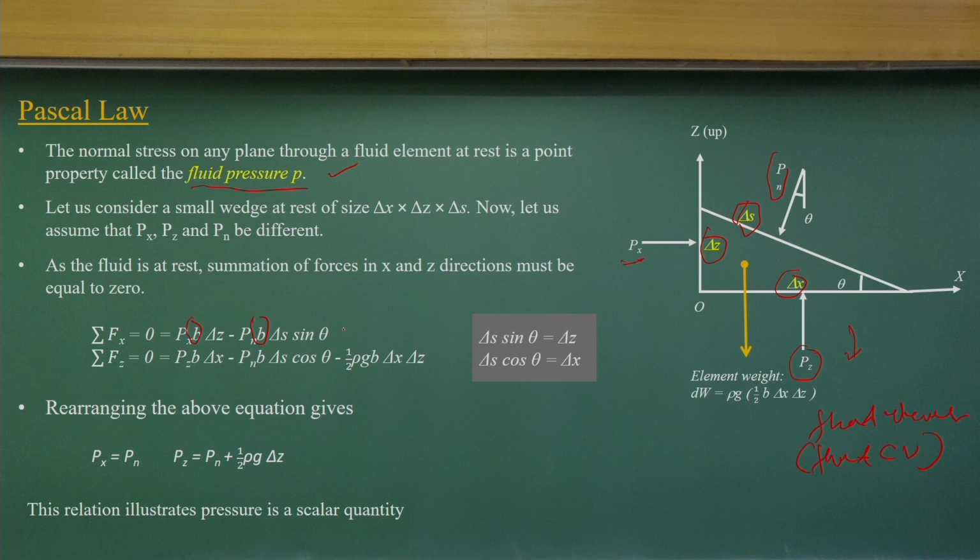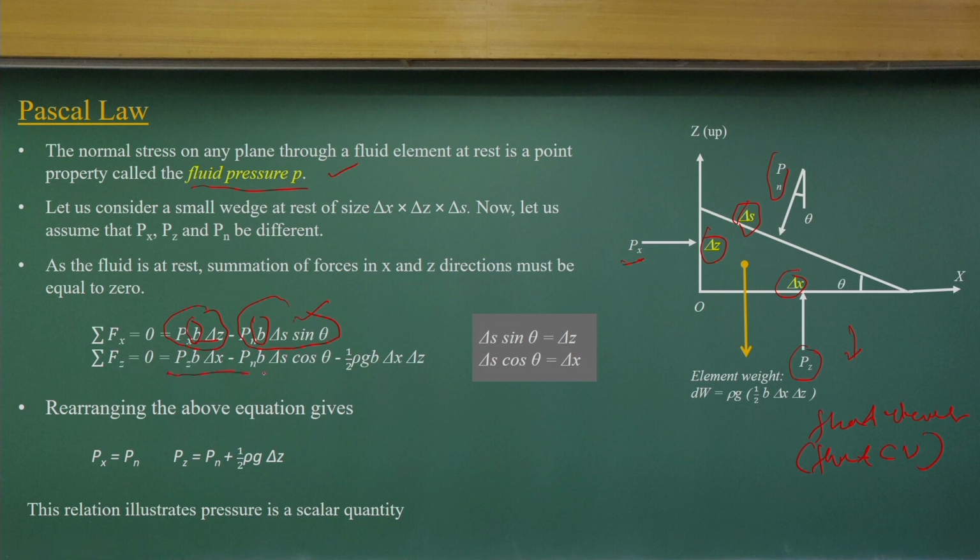So you can find the force in the x direction: the pressure Px into area, minus Pn and B into delta x sin theta. The delta x part will give the sin theta component of Pn. So, we will have this equation.